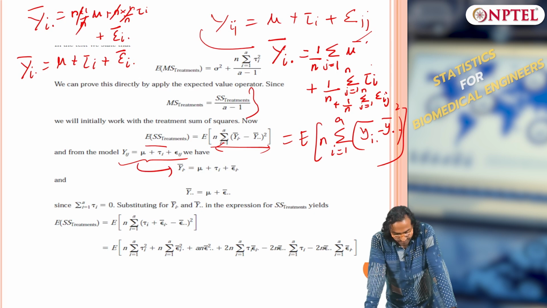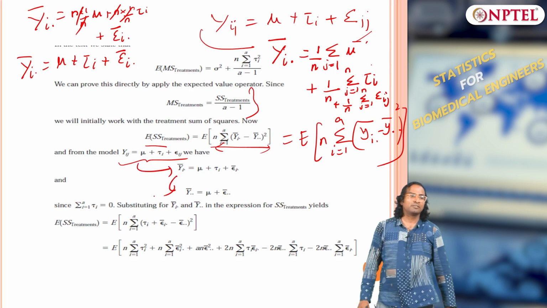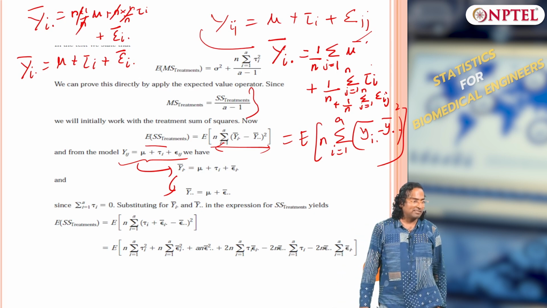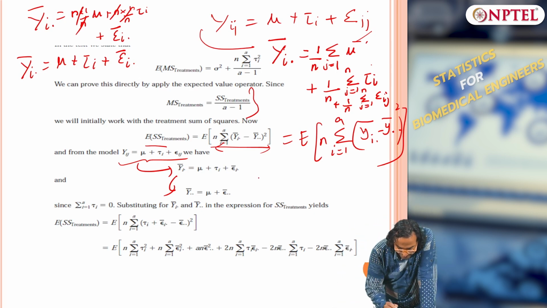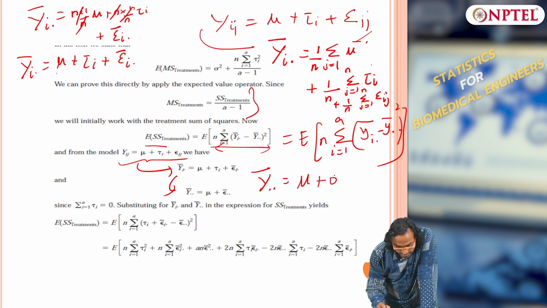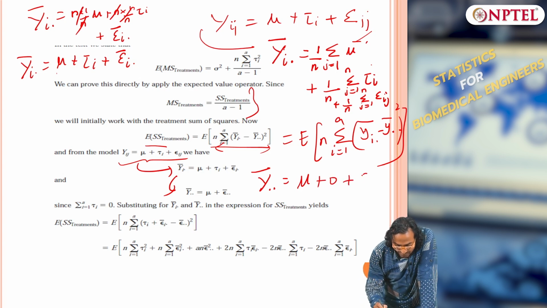Okay. Then from here to here, how do I get? I have to sum along the i axis. So, if I sum along the i axis, what will happen? For y bar dot dot, the first term will anyway remain, irrespective of the axis. What is the summation of tau i? 0. And what is epsilon i bar? The last term will become epsilon bar dot dot.